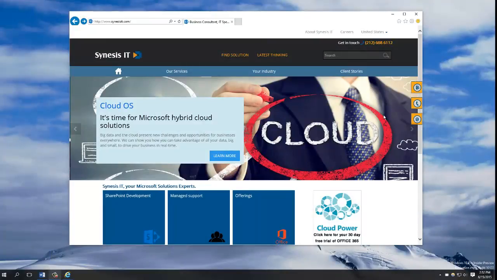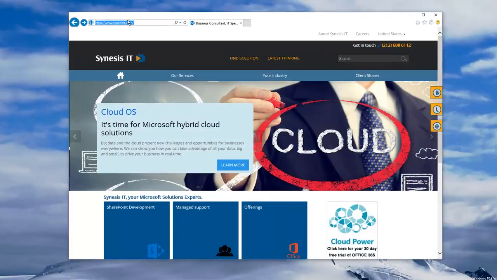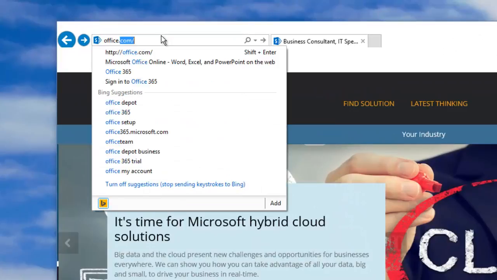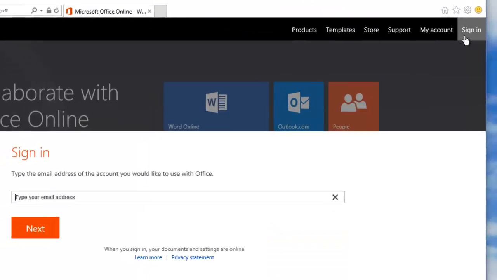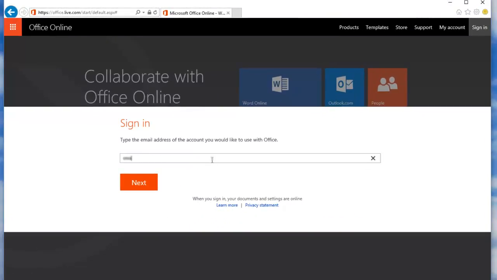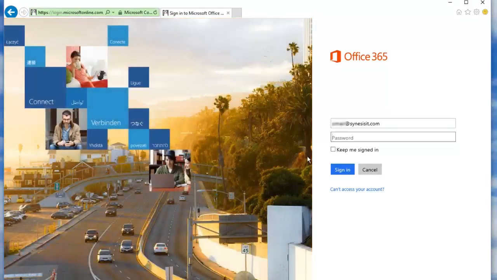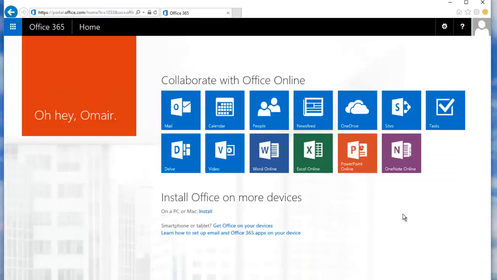Now that your Office 365 account is ready to use, simply go to office.com and click Sign in the top right corner. Type in the email address attached to your Microsoft account. Hit Next. Type in your password. And now click Install.